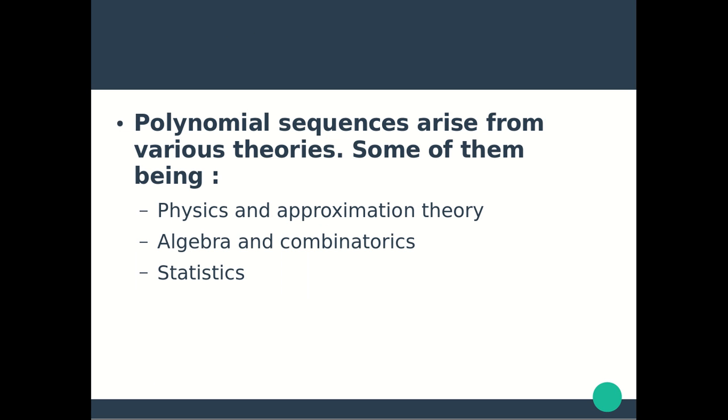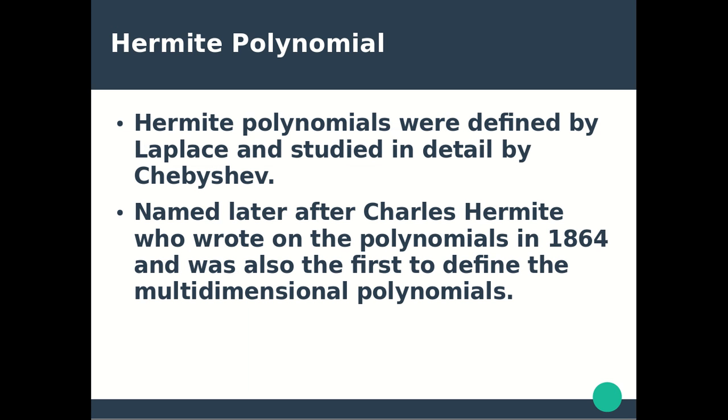Polynomial sequences arise from various theories, some of them being physics and approximation theory, algebra and combinatorics, and statistics. Hermite polynomial belongs to the third category, statistics, whereas Laguerre polynomial comes from the first category, physics and approximation theory.